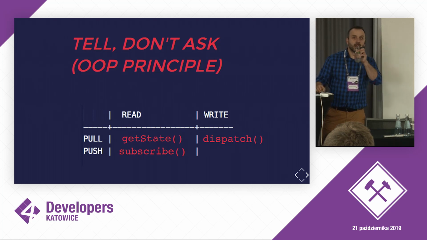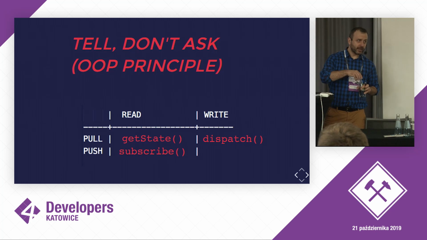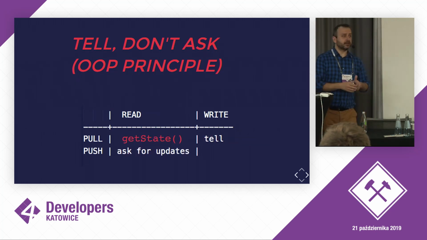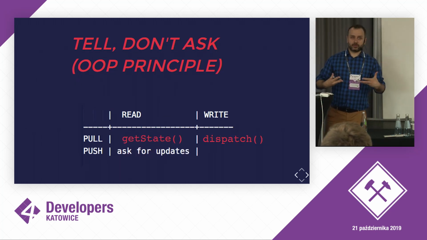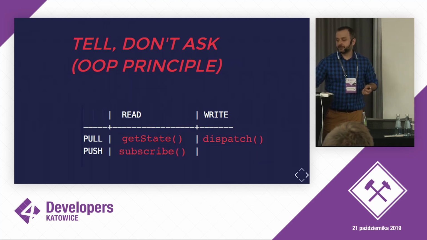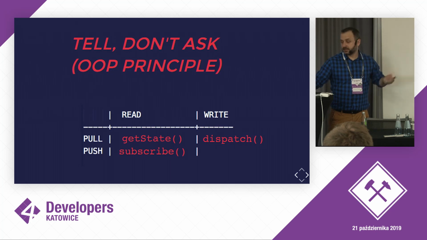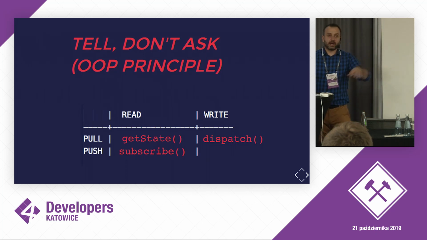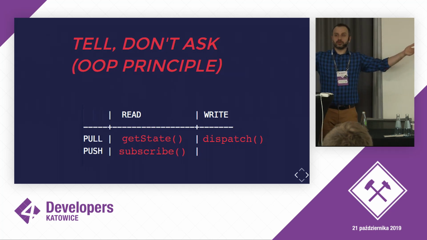How would you think? Any idea? If something is pull-based, then it means I control the situation. I have to actively do something. I have to actively ask for what the state is, or I have to actively dispatch that there was an action happening. Now, if something is push-based, it means that I lose the control, and now I'm open for notifications to arrive to me.